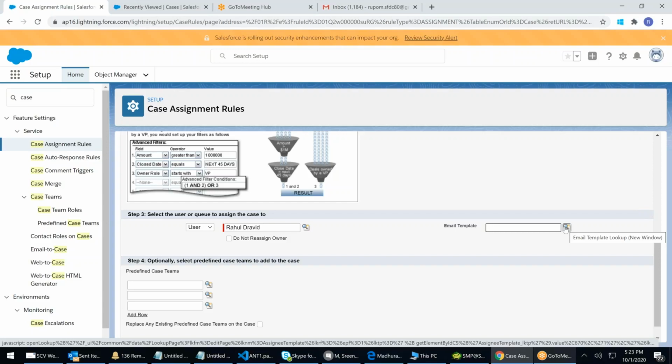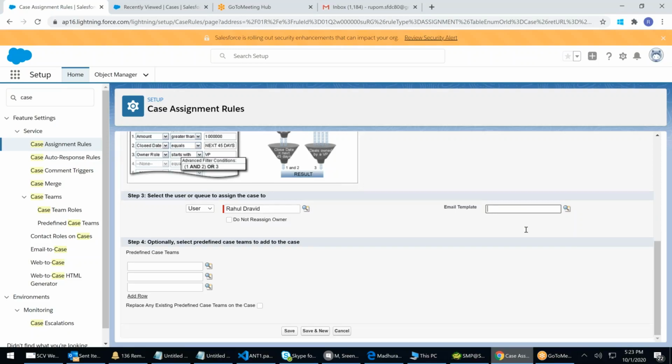Calling for a certification questions to answer. Okay, anyhow, fine. So if you have an email template, you can select the email template. Rahul will be informed, right? Same, optionally select the predefined case team to be added to the case. Any defined case team you want to add?